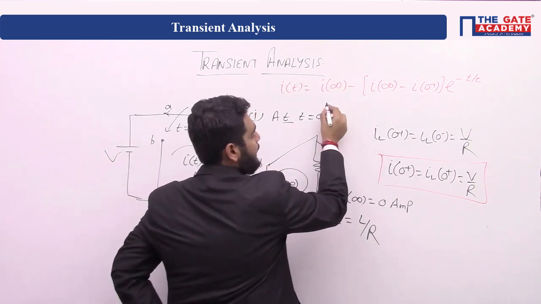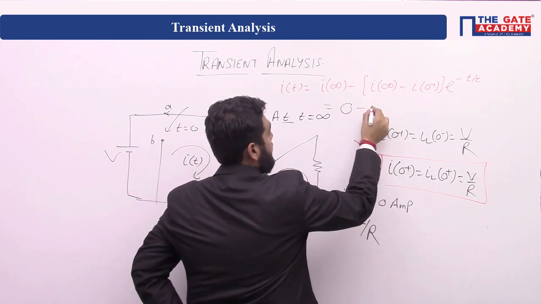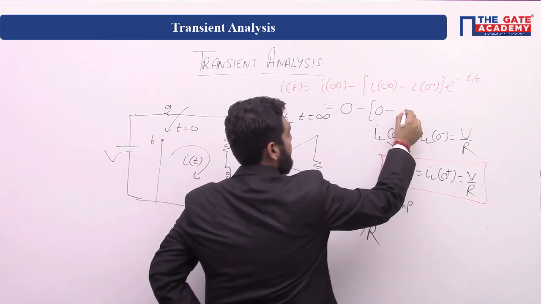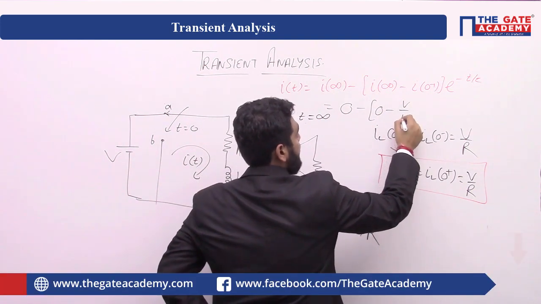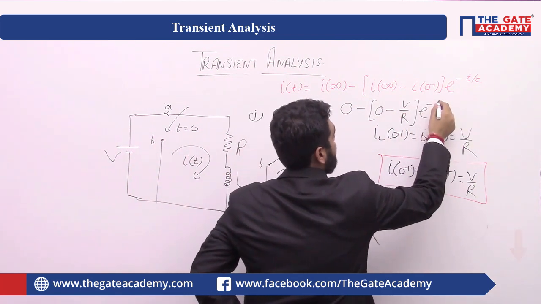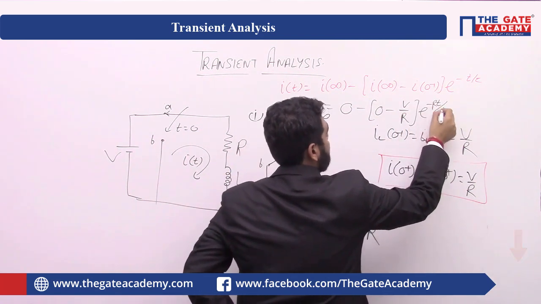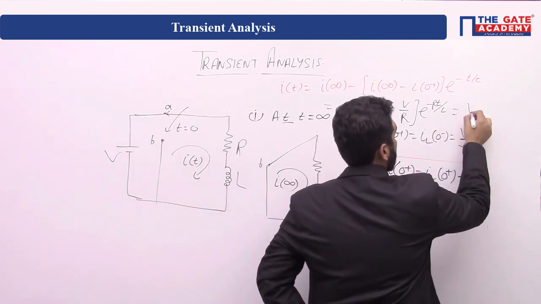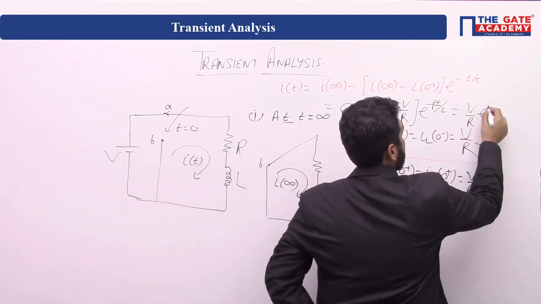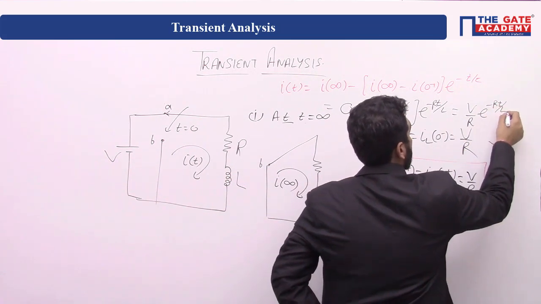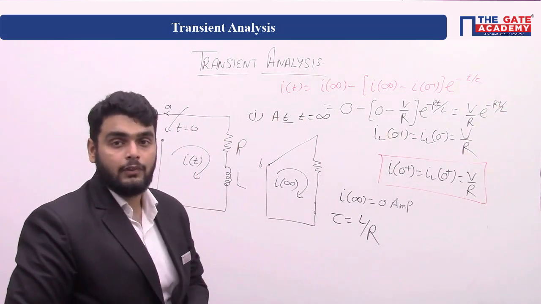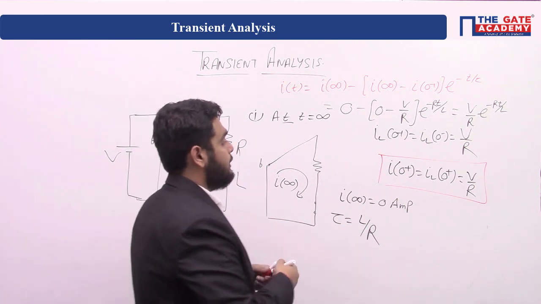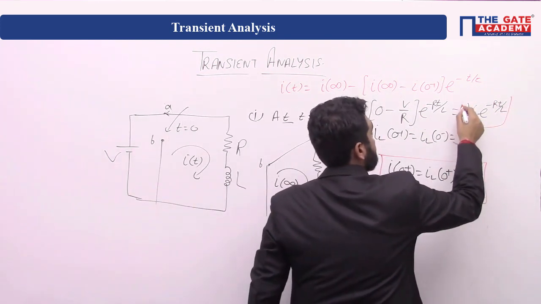Now put all the values in the above equation. We have I infinity is 0 minus V by R, e raised to power minus t L by R, and this gives you the current equal to V by R e raised to power minus Rt by L. Now, this is the current equation.